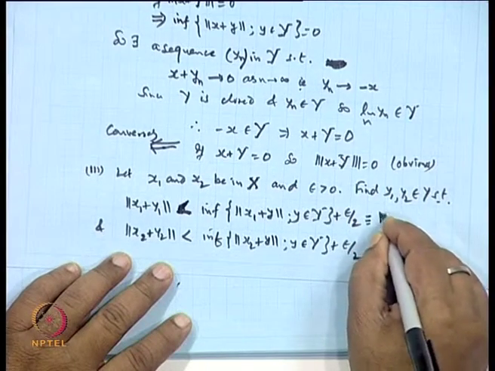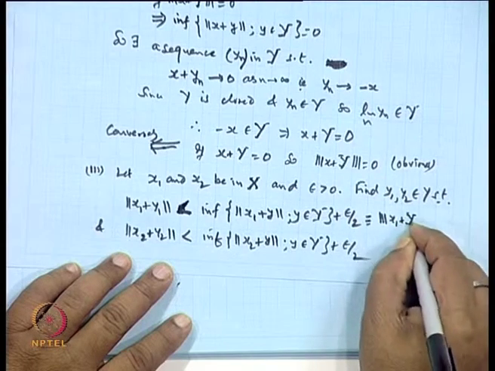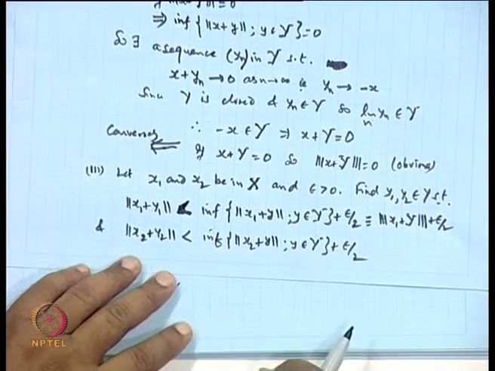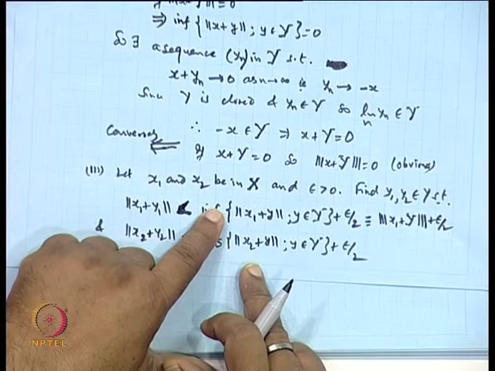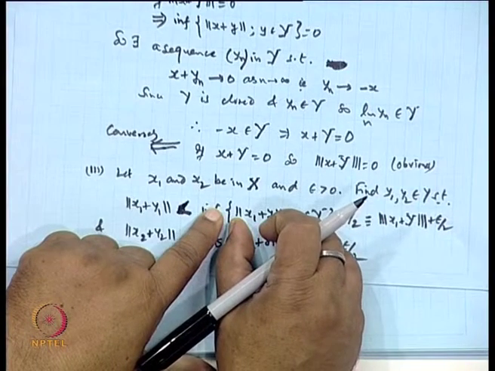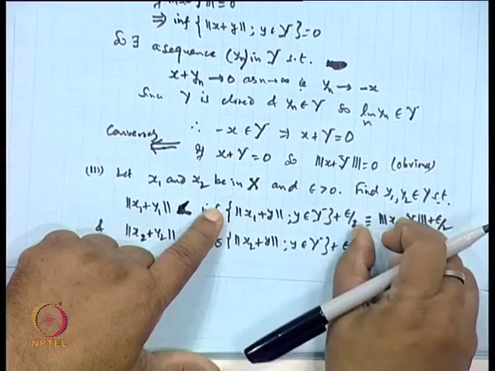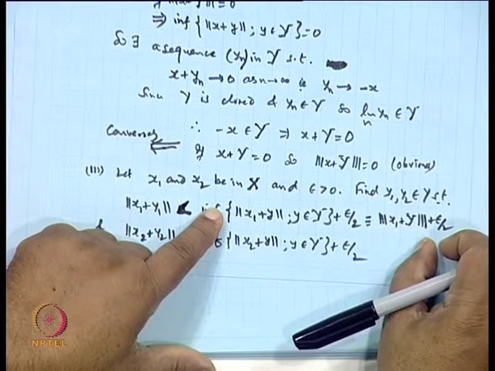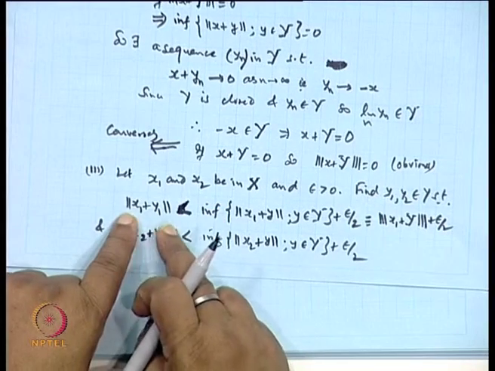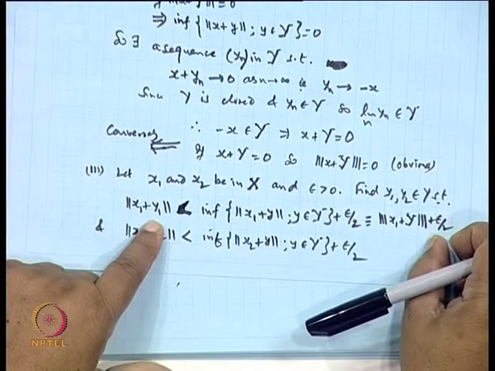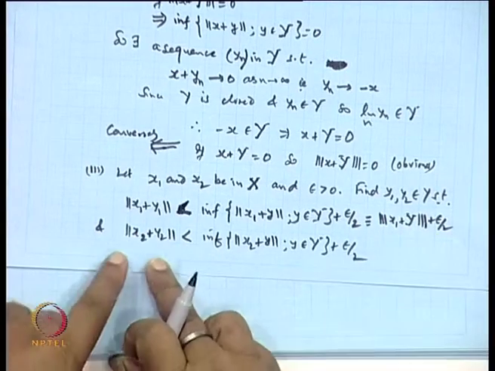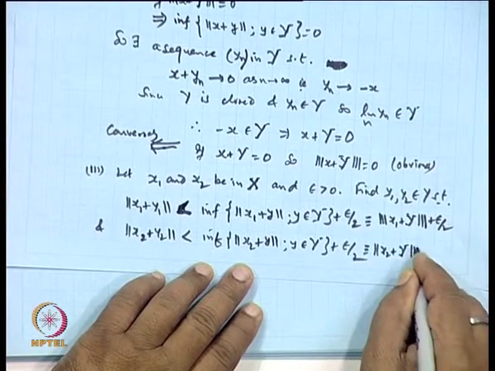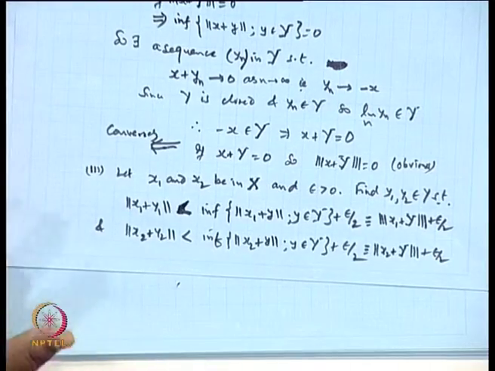This is equal to x 1 plus capital Y, is it not, and plus epsilon by 2. So, if I remove the epsilon, this infimum, then this quantity will always be more than this, but for a certain sequence it will be less than this plus epsilon by 2. So, that is why I have written x 1 plus y 1 is less than this number plus epsilon by 2. Agreed? Similarly, this quantity is less than this number plus epsilon by 2. Agreed? Okay.